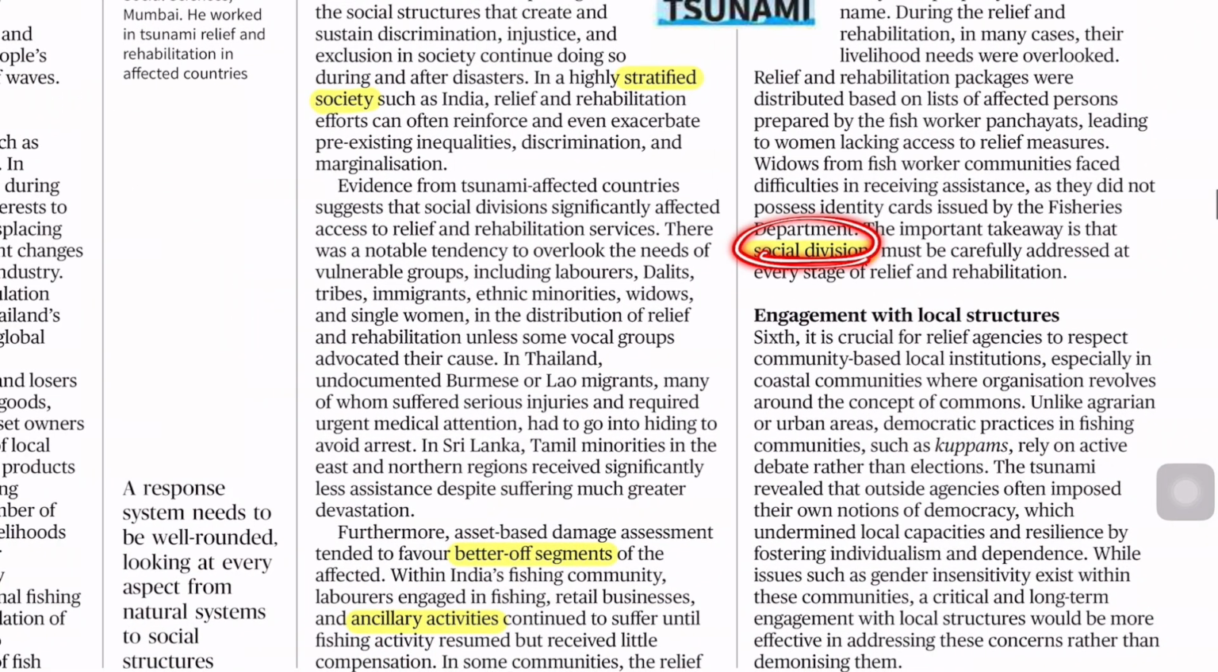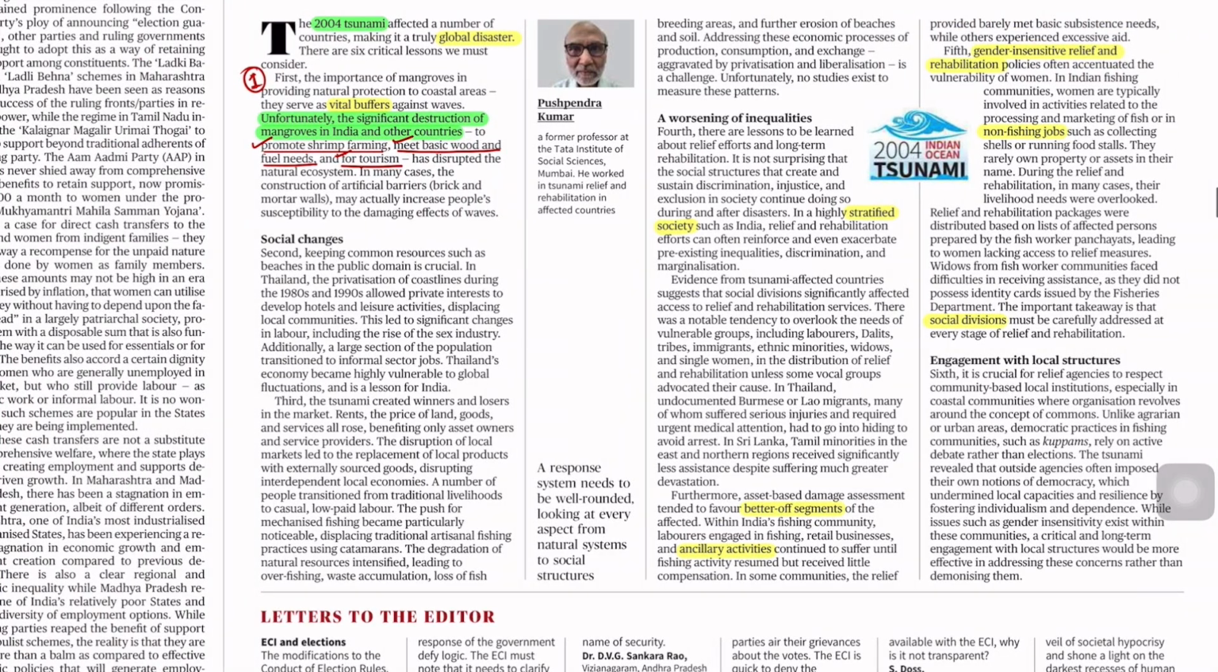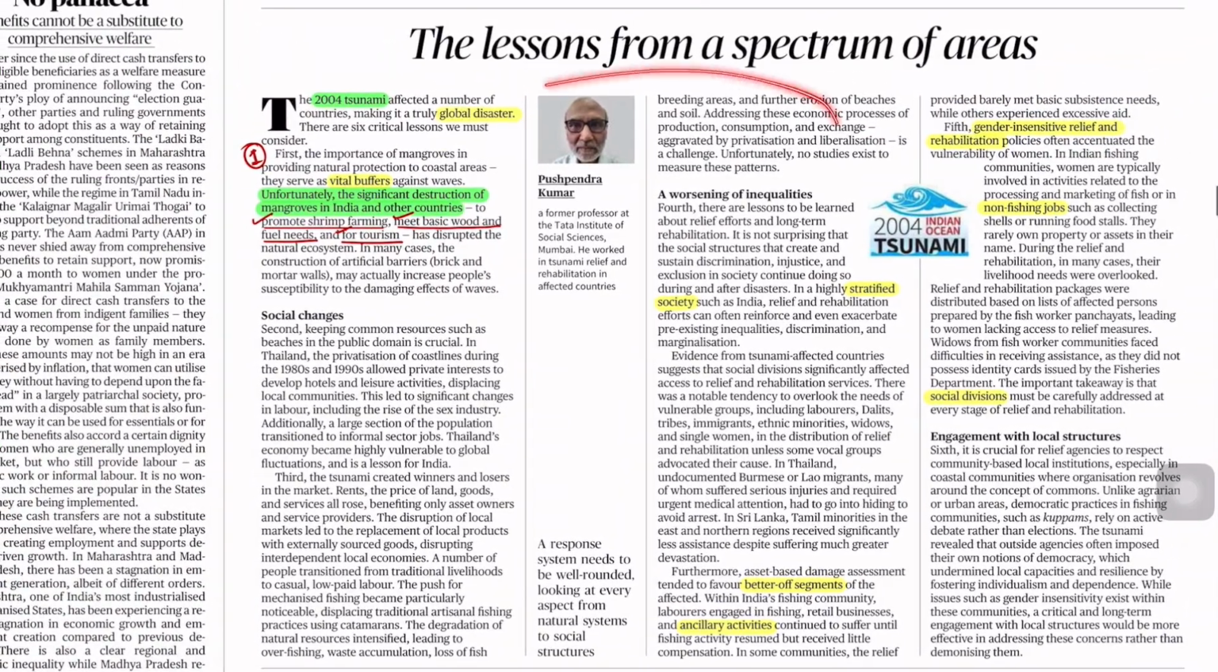The last keyword, social division. What is social division? Segmentation of society based on caste, ethnicity, isn't it? For this, the similar keywords will be social inequalities, segmented society. So in future editorials also, we'll try to find out such keywords, similar keywords, facts and figures. Okay, thanks for this discussion. See you in the next editorial.